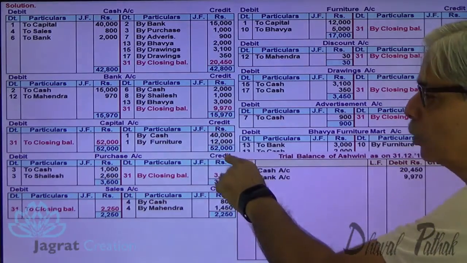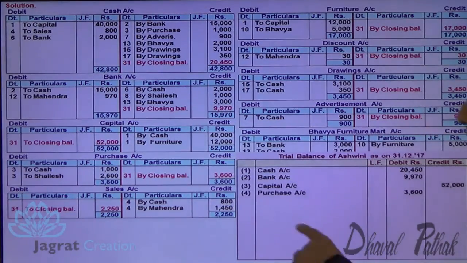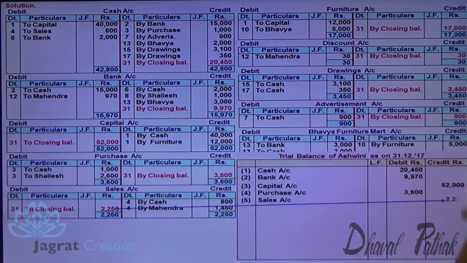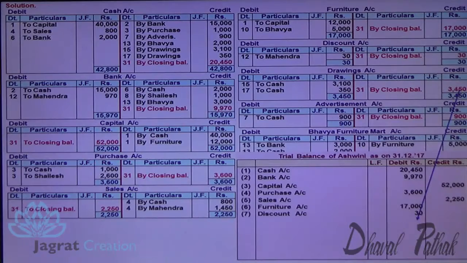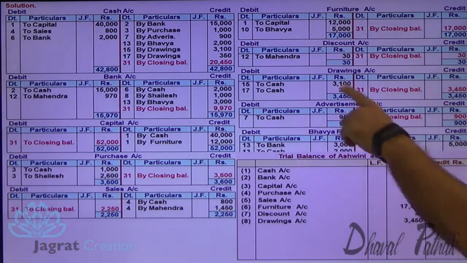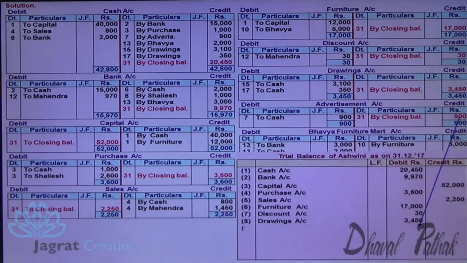Capital account has credit total more, this is a credit balance, it will be recorded in the credit column. Purchase account debit balance, it will be recorded in the debit column. Sales account credit balance, that will go to the credit column. Furniture account debit balance 17,000, debit column. Discount account debit balance 30. Drawings account debit balance 3,450. Advertisement account debit balance. Debit total is more, though recorded here on the credit side. It's a debit balance. Advertisement expense.